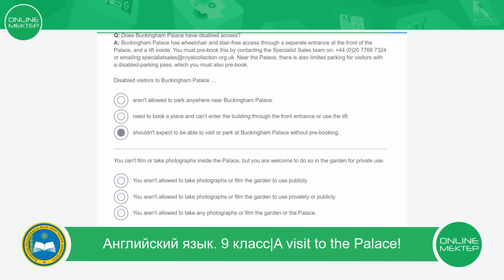You aren't allowed to take photographs or film the garden to use publicly. You aren't allowed to take photographs or film the garden to use privately or publicly. You aren't allowed to take any photographs or film the garden or the palace. So the correct answer, of course, you aren't allowed to take photographs or film the garden to use publicly. We can do that, but only for private use.